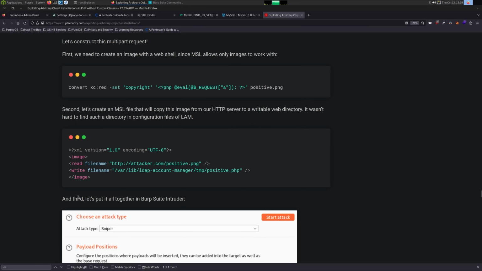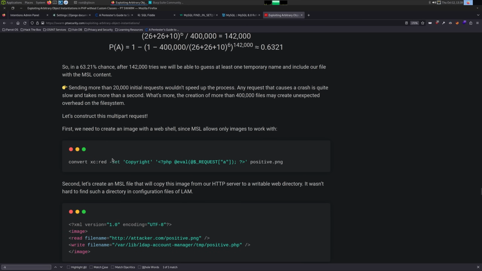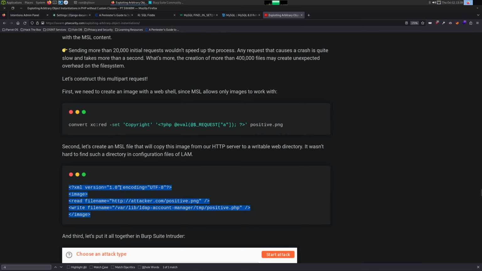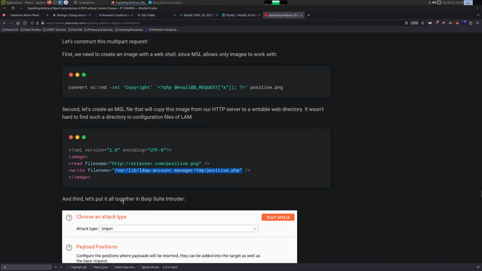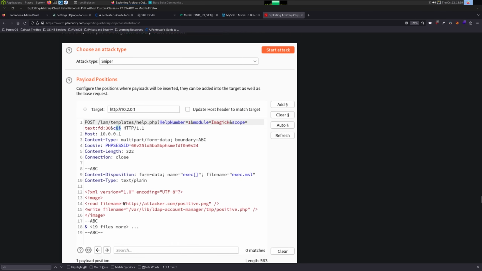And if we give it a .msl file, or just an MSL file, it doesn't have to be .msl. If we give it this, then it's going to go into its magic scripting language. And then we can read a file and write a file. So we could write a file to the web server, and we can just write a PHP shell.